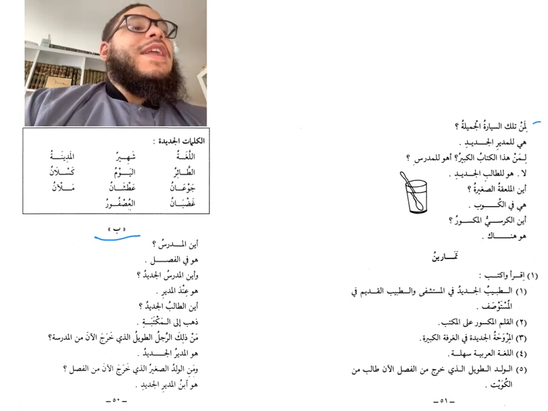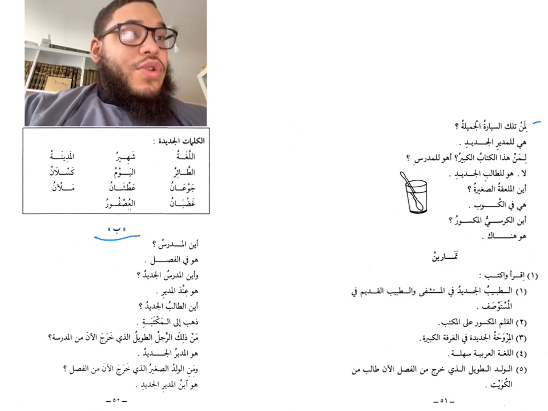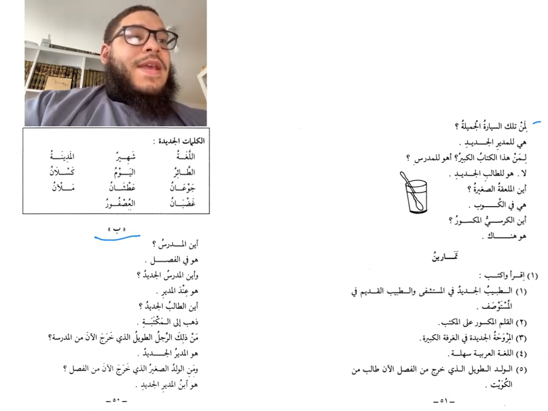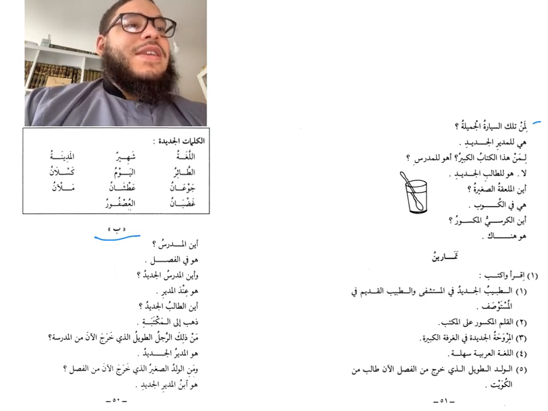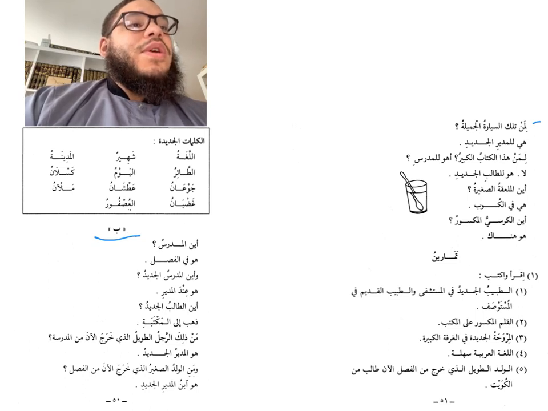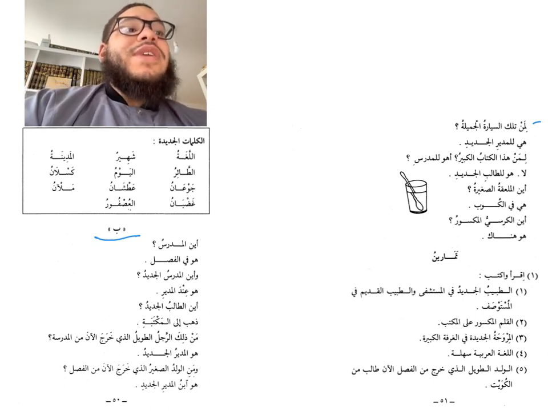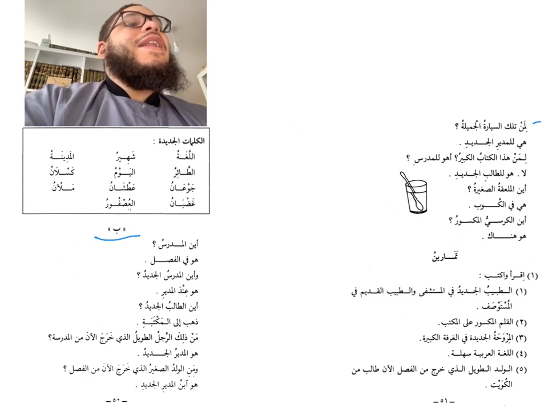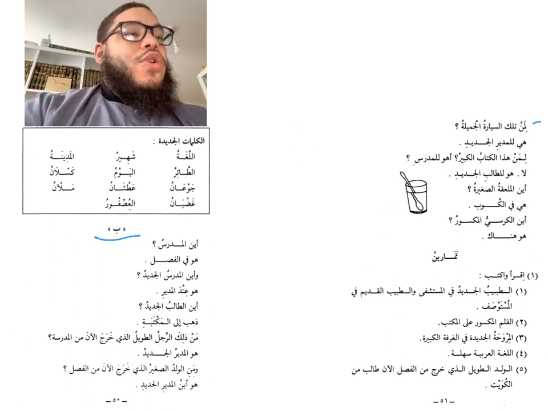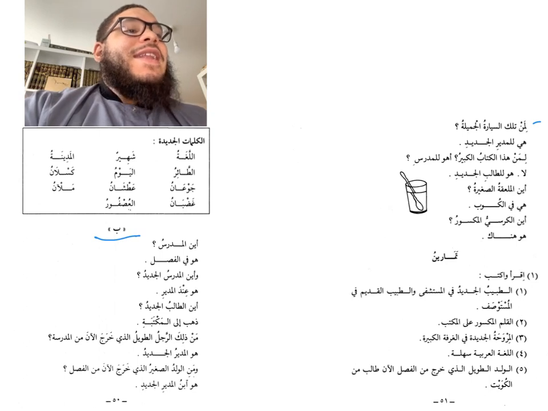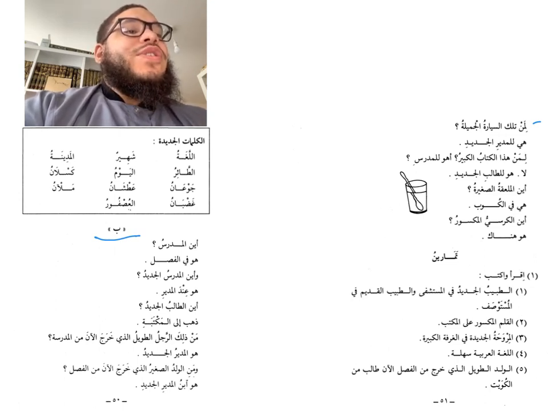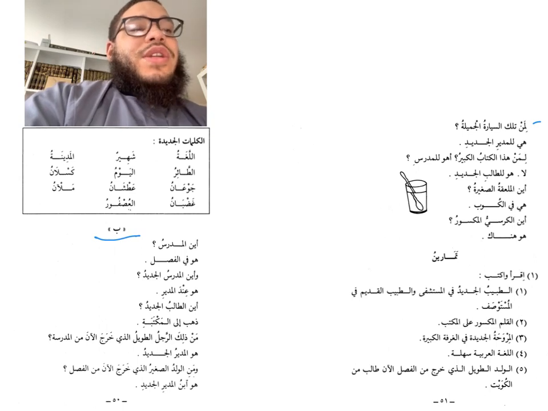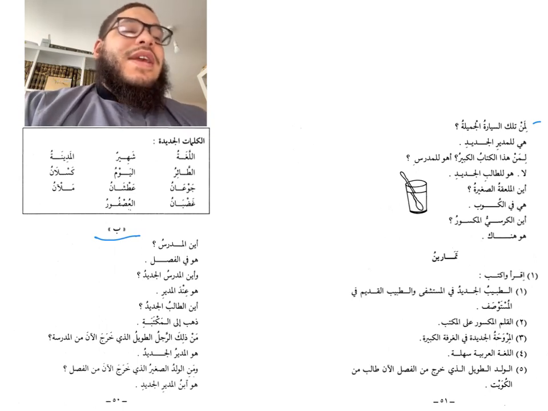لمن تلك السيارة الجميلة? Whose is that beautiful car? هي للمدير الجديد. It belongs to the new headmaster. لمن هذا الكتاب الكبير? Whose is this big book? هو للمدرس? Does it belong to the teacher? لا. هو للطالب الجديد. No, it belongs to the new student. أين الملعقة الصغيرة? Where's the small spoon? هو في الكوب. It's in the cup. أين الكرسي المكسور? Where's the broken chair? هو هناك. It is over there.